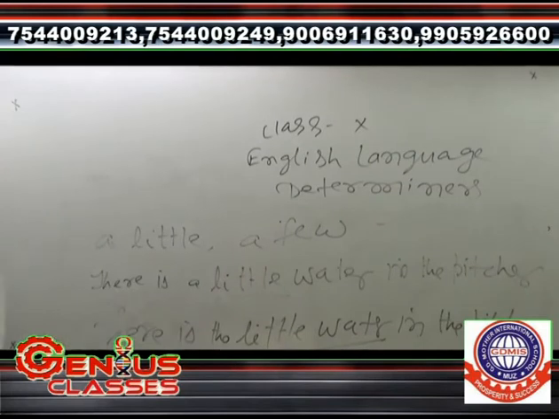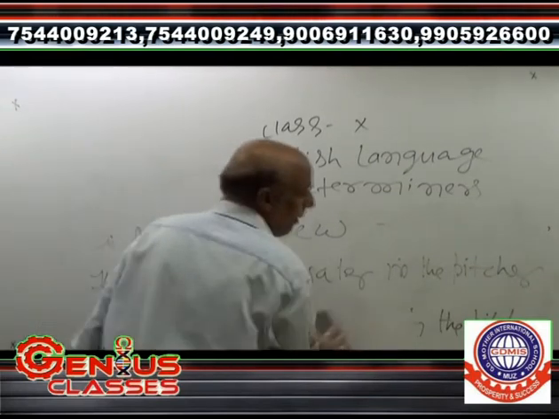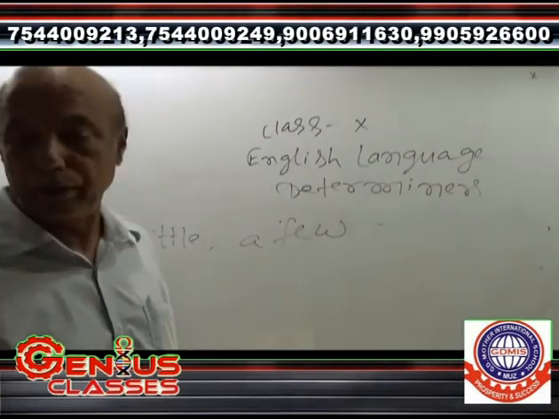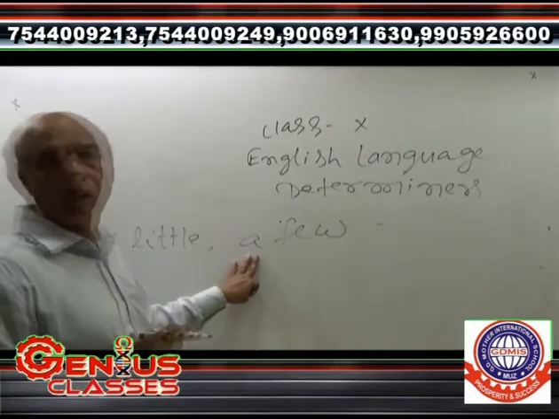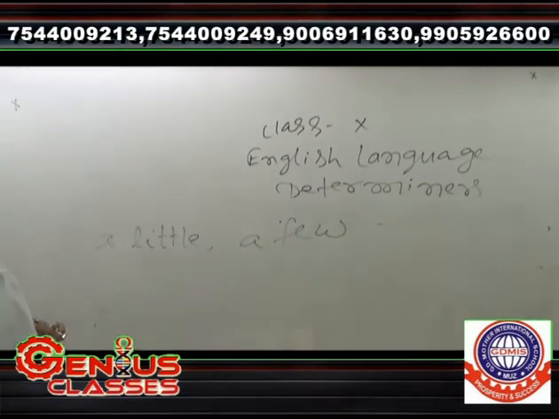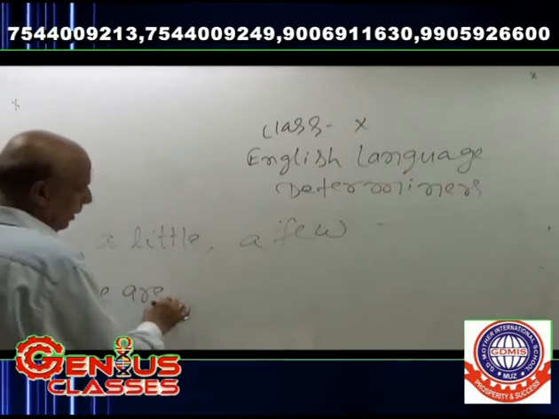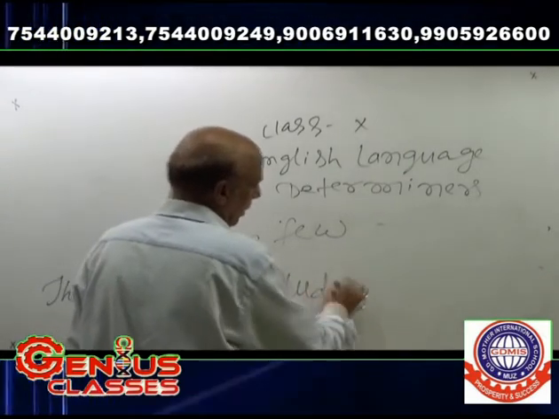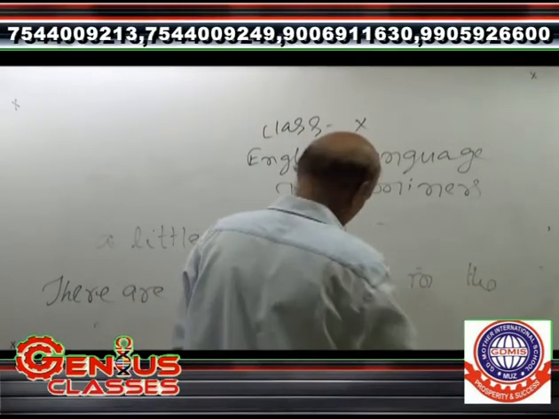It must always be in our mind, a little always follows material nouns, uncountable nouns, and a few always follows countable nouns. So here it is written, there are a few students in the class.